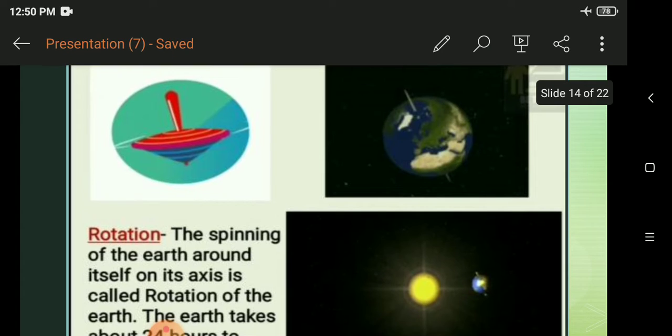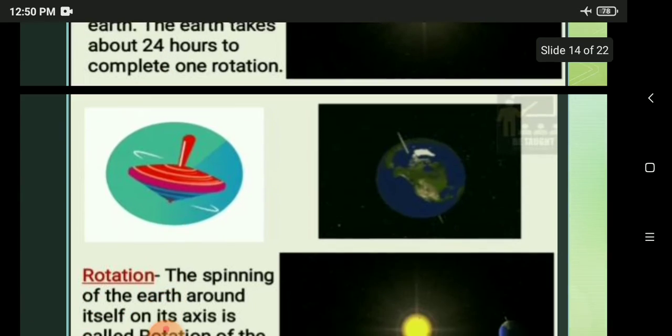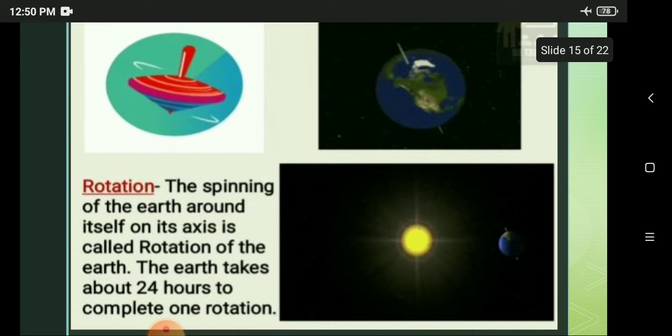Have you all understood? As the top spins itself, in the same manner the earth also rotates by itself, and when the sun rays fall on one part of the earth, the other part will be dark, that will be night. The spinning of the earth around itself on its axis is called rotation of the earth. The earth takes about 24 hours to complete one rotation.